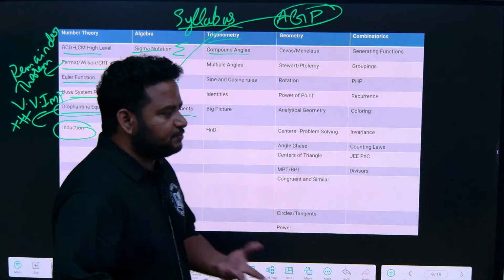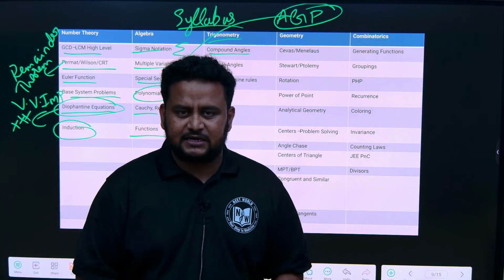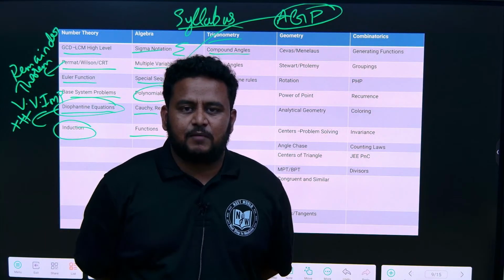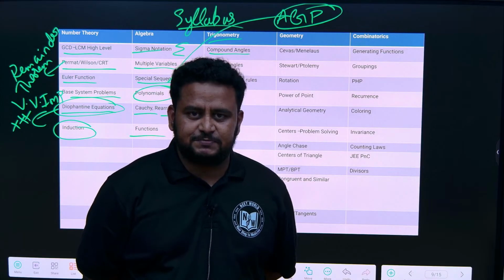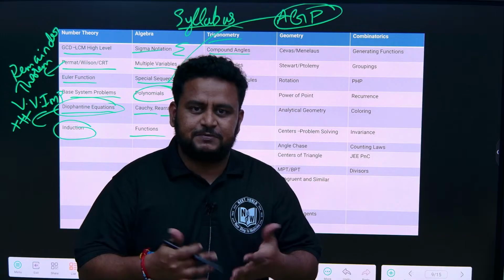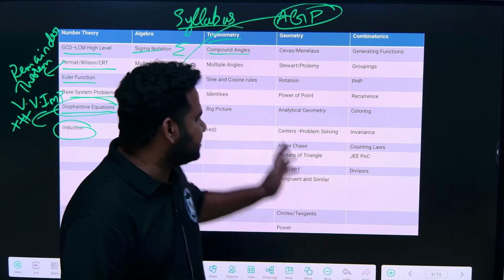Compound angles means the sum of two angles. Suppose A and B are there; if you add them or subtract them, that is called compound angles. You will find sin of A plus B, cos of A plus B, sin of A minus B, cos of A minus B, tan of A plus B, tan of A minus B, or tan of A plus B plus C, something like that. So that kind of questions will come.